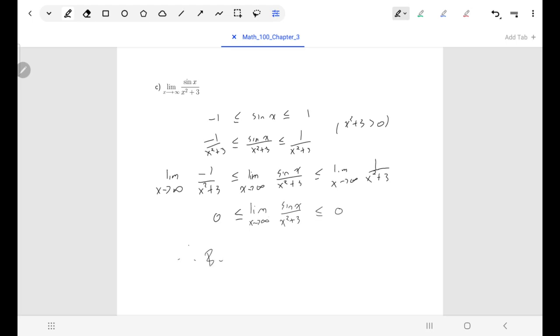So by the squeeze law, the limit as x goes to infinity of sine x over x squared plus 3 is 0.